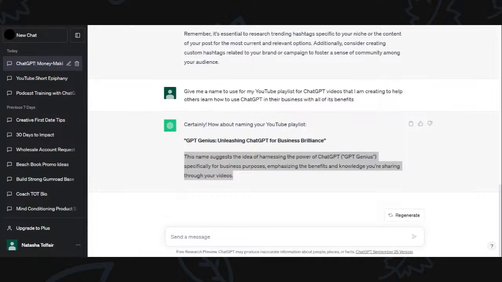Okay, and I think I got extra on education. Okay, so these methods will apply to any business, product, or service, providing you give ChatGPT the correct information and commands for optimal output. Be sure to subscribe for more educational how-to tutorials on how to use various tools to scale your business. Okay, so I'm going to click create. And now you can see right here how it's created. So now I'm going to click done.